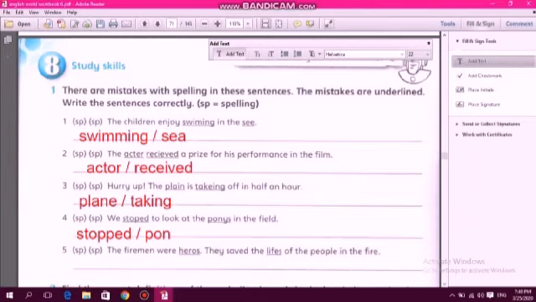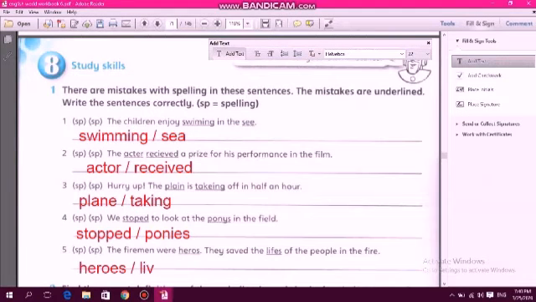And ponies, if we want to add S for the plural, you should look at the letter that precedes the Y. So here it is N. N is a consonant, so you should change the Y into I, so I-E-S. The last one, the firemen were heroes. If we have a word that ends with O, F, but it's V, lies.